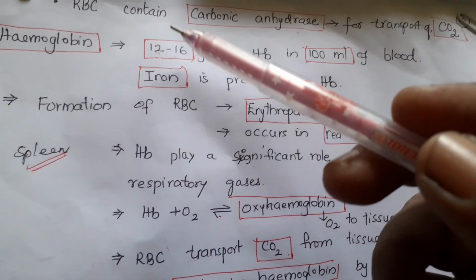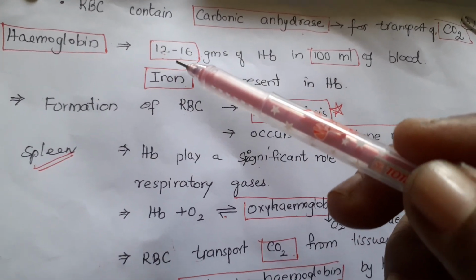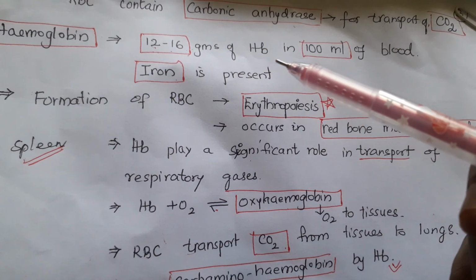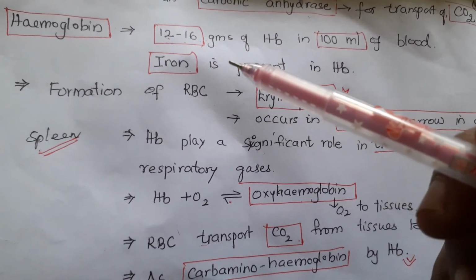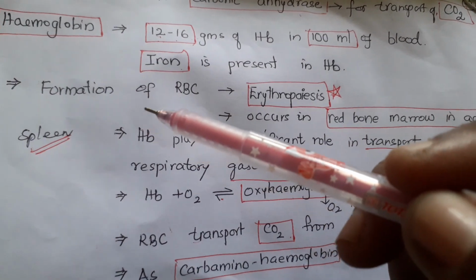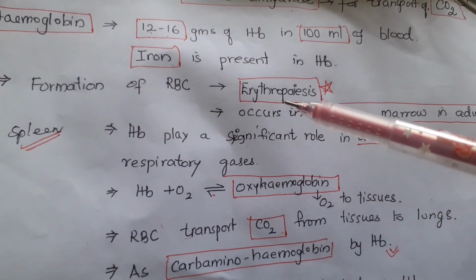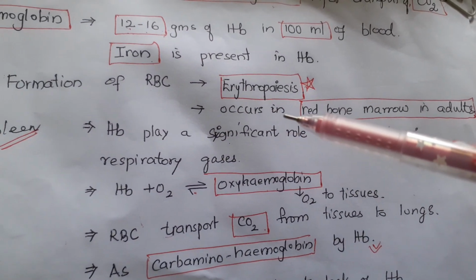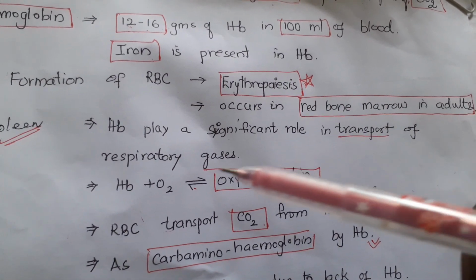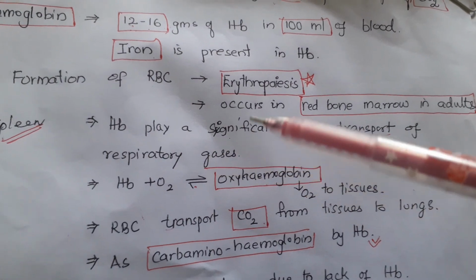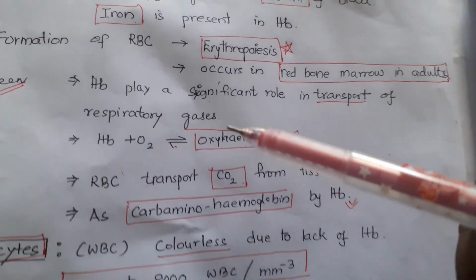Coming to hemoglobin present in the RBC, about 12 to 16 grams of hemoglobin is present in 100 ml of blood, and hemoglobin contains iron. The formation of RBC is called erythropoiesis, and erythropoiesis occurs in red bone marrow in adults, and hemoglobin plays a very significant role in transport of respiratory gases.